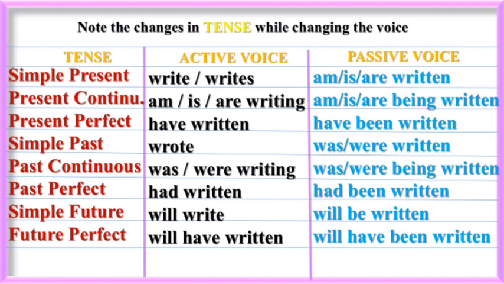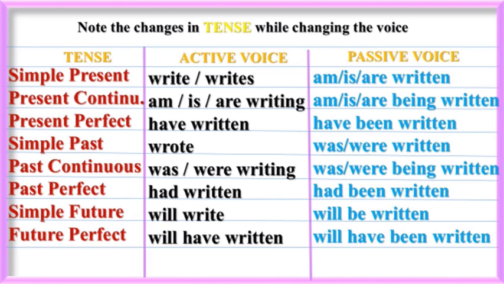For present perfect tense, the active voice verb form is have or has written, but it converts into passive voice as have or has been written. For simple past tense, the verb form is wrote, and it converts into passive voice as was or were written.